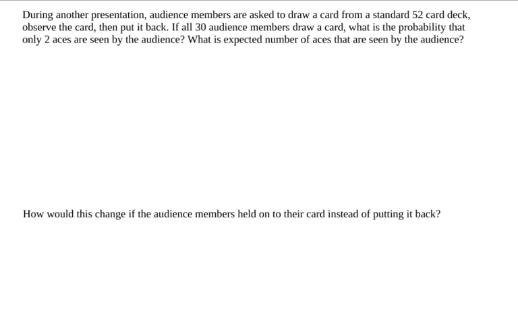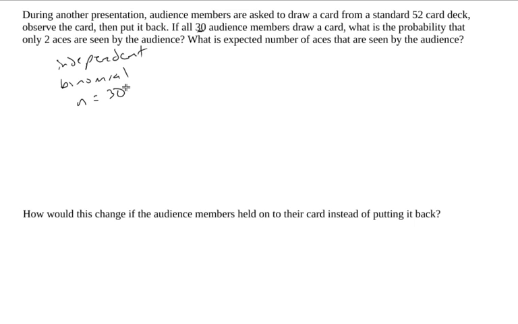So we have each person drawing a card and then putting it back. That means the probability that each individual person sees an ace is not influenced by the people around them, or the people before them, or after them, for that matter. So that means that the probabilities are all independent. It's the same probability every single time, and we're doing 30 different times, or 30 different trials. So when I hear those together, I think binomial.